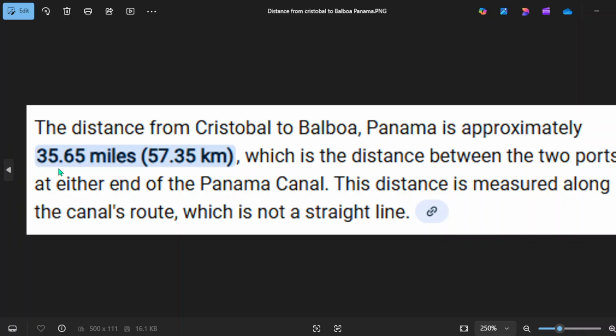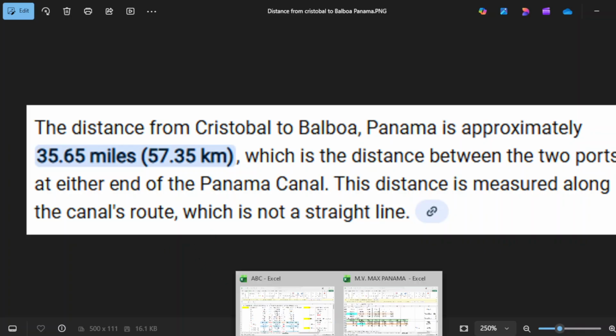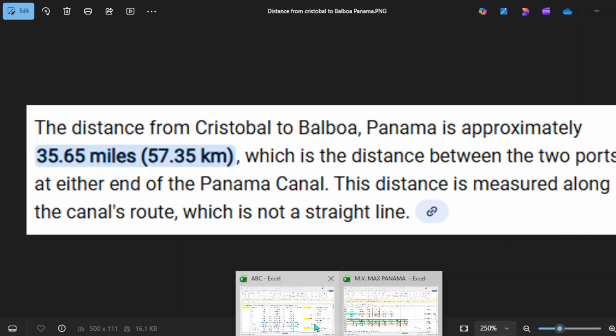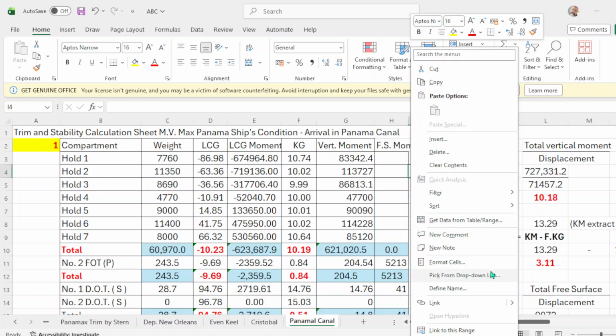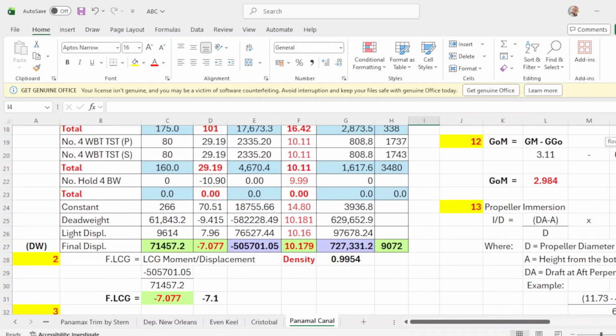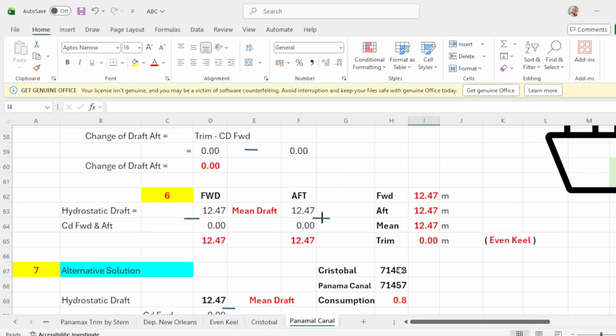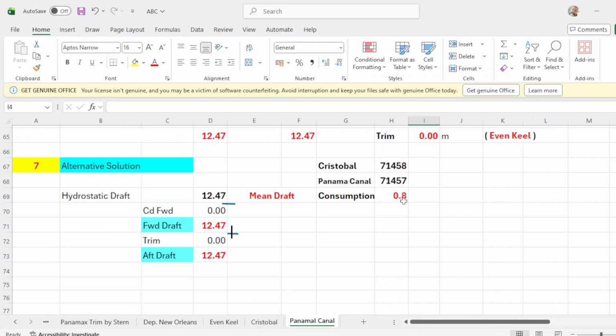So it is 35.6 miles. It doesn't say nautical miles, but it says miles. But anyway, it's just an approximation that we use. The travel to reach from Cristobal to Panama Canal has a consumption of how much? 0.8 metric tons.